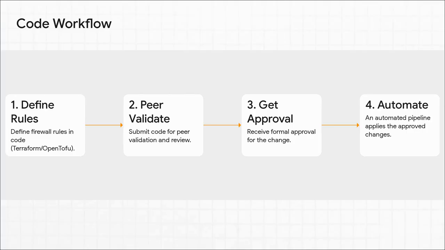So what does this new workflow actually look like in practice? Well, an engineer defines a new rule in code. Then they submit it for peer validation, just like any other software change. Another engineer takes a look, gives it a thumbs up, and only after it gets that approval does an automated pipeline apply the change. See? It's controlled, it's visible, and it's just inherently safer.